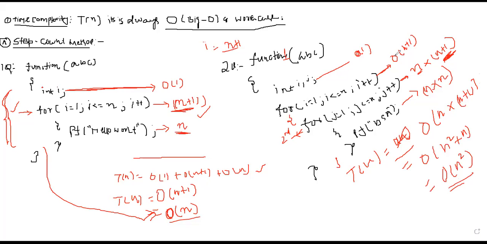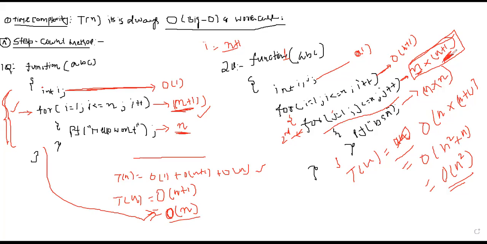Here, why we wrote n into n plus 1 is important, because this is a nested for loop. If it is a nested for loop, it will run n times for this one, and n plus 1 times for j, j equal to i to n.